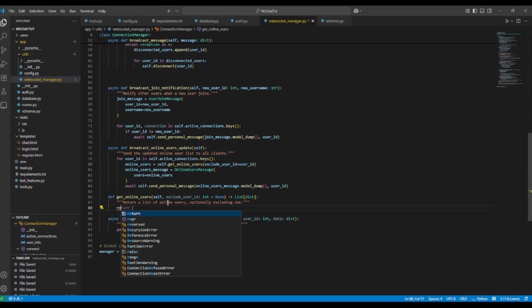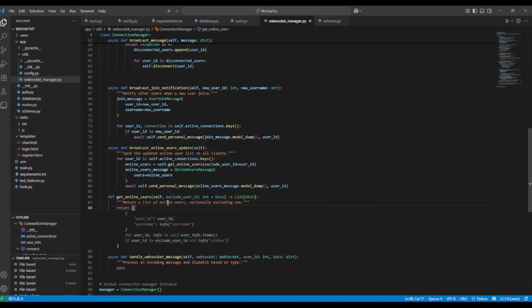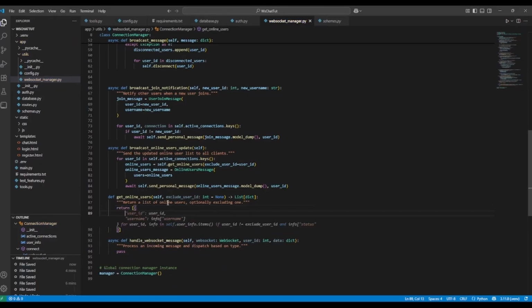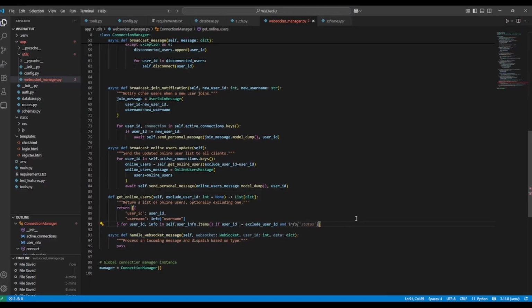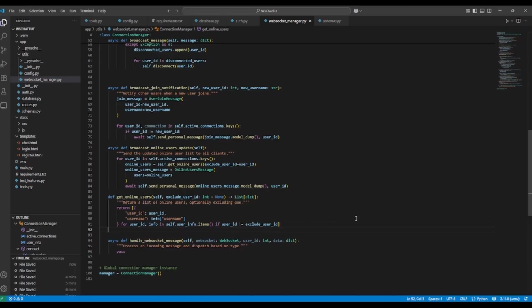So we will return the dictionary. User ID is going to be user ID, username is going to be info.username, for user ID and info in self.userinfo.items, if user ID does not equal the excluded user ID. And we don't need this part at all. We just need to close the list.